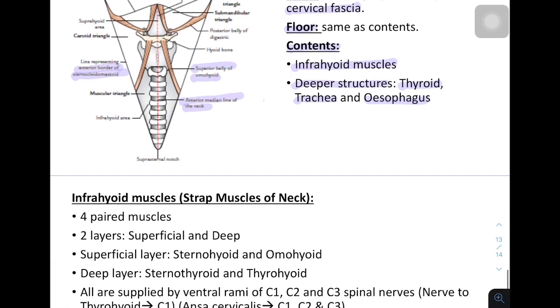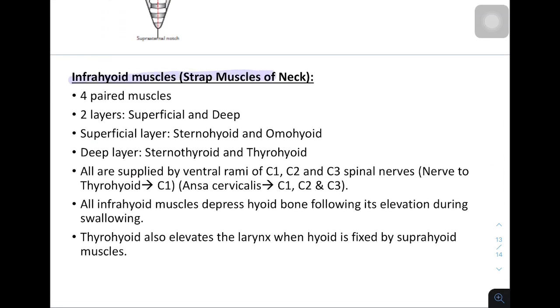Now talking about infrahyoid muscles. Infrahyoid muscles are ribbon like, so they are also called strap muscles of neck. They are 4 paired muscles and they are arranged in 2 layers, superficial and deep. Superficial layer consists of sternohyoid and omohyoid. Deeper layer consists of sternothyroid and thyrohyoid. All are supplied by the ventral rami of C1, C2 and C3 spinal nerves. So nerve to thyrohyoid is coming from the C1 ventral rami, and ansa cervicalis, as we saw earlier, is giving rise to all the 3 ventral rami.